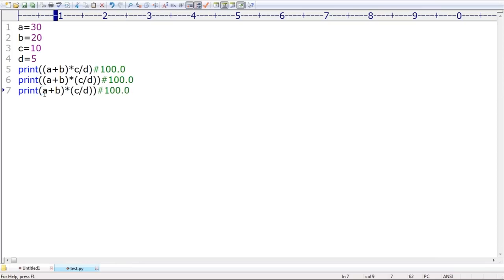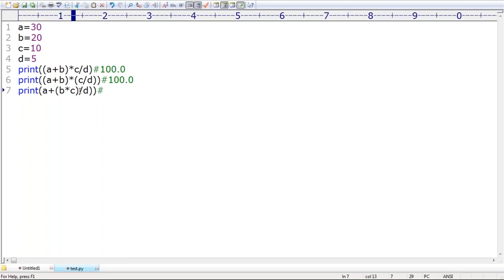Now observe a bit carefully. I'm taking A plus B into C, all divided by D, with the parentheses placed around the B into C part. Can you please tell what output we will get now? First, which one will be evaluated? The parenthesis part will be evaluated. So B into C, 20 into 10, 200.